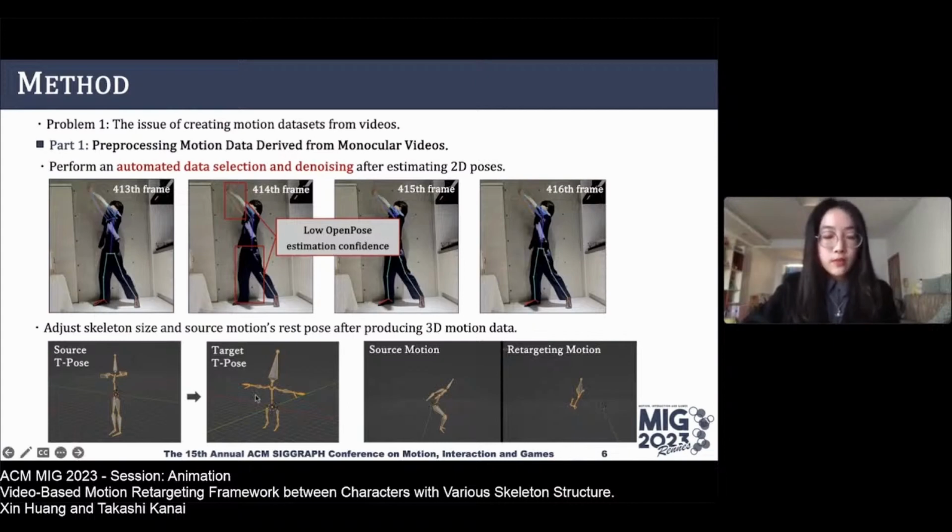Also, in the skeleton-aware motion retargeting network, a mismatch in things like the rest poses of the source and target characters can lead to unnatural movements in the output. So after we convert the 2D poses to 3D, we do some adjustments like changing the rest poses and the skeleton sizes to ensure more natural and accurate animation results.